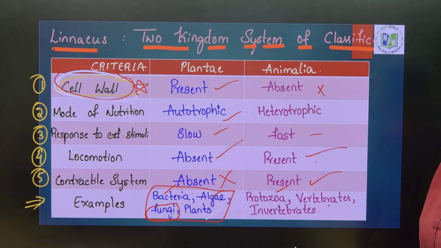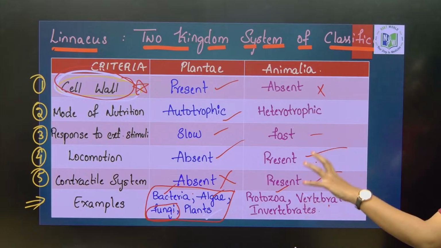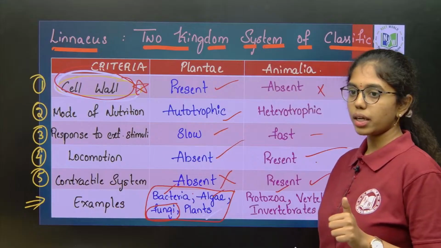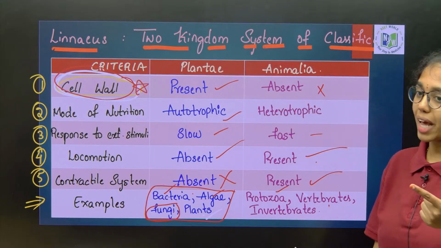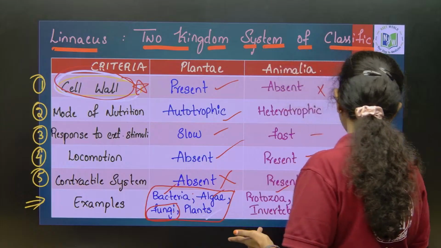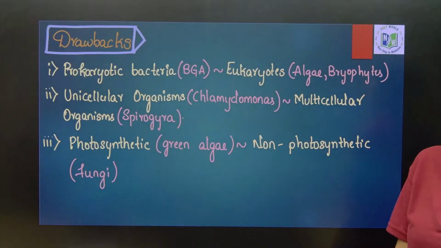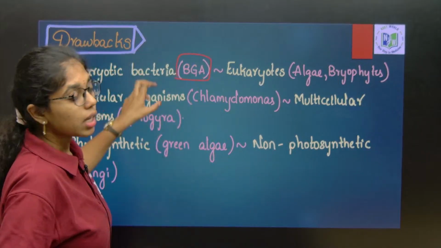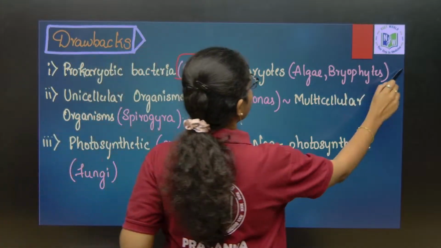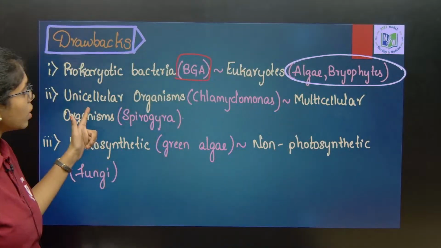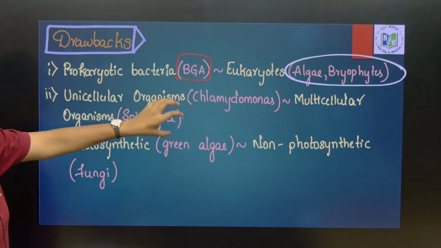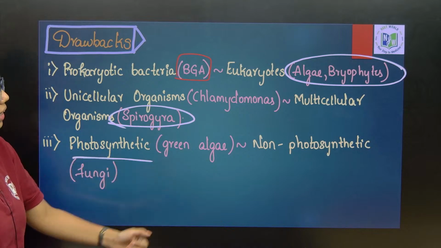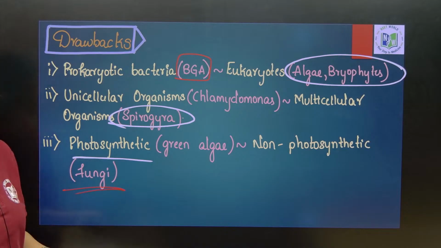Clear? Understood? Any doubt anywhere? No, right? So, of the 2 kingdom system of classification, you have to remember the major point, that is cell wall is the major criteria, and the 2 kingdoms he has introduced are Plantae and Animalia, and third most important point is the objections or the drawbacks of 2 kingdom system of classification. First is prokaryotic bacteria, that is blue green algae, is placed along with eukaryotes, that is algae and bryophytes. And then unicellular organisms like Chlamydomonas are placed along with the multicellular organisms like Spirogyra. And then photosynthetic green algae is placed along with non-photosynthetic fungi.